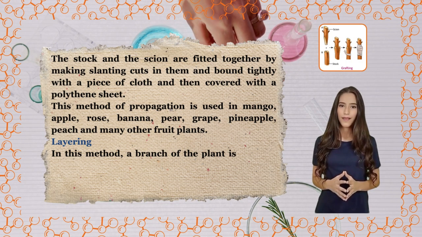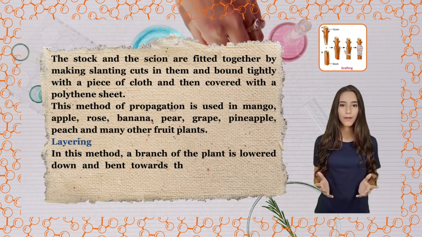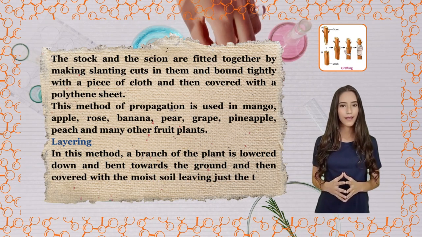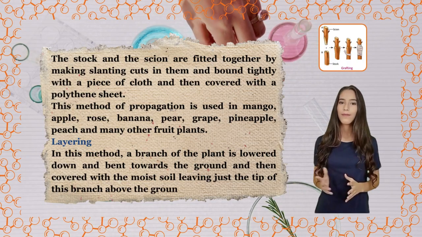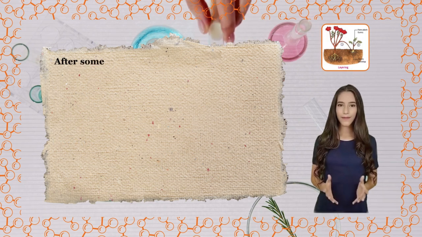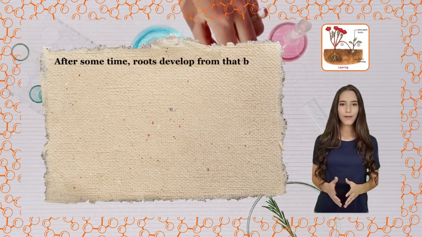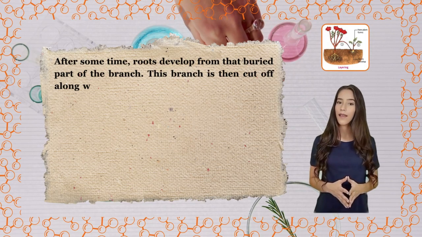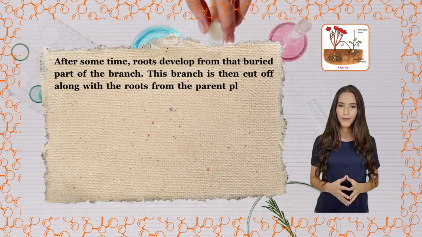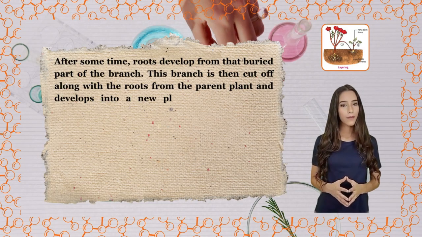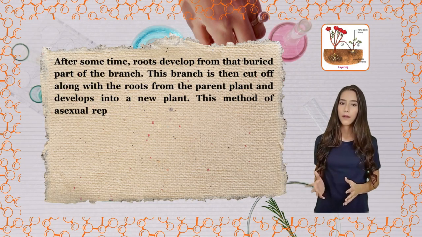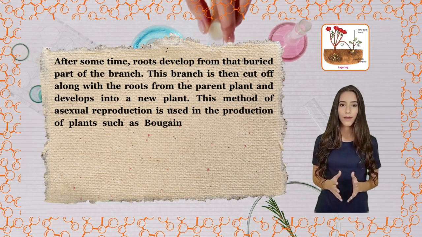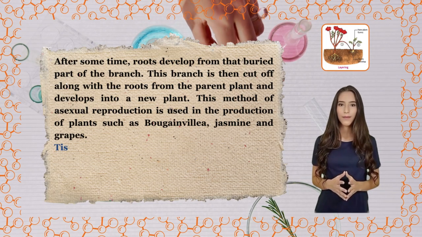Layering. In this method, a branch of the plant is lowered down and bent towards the ground and then covered with the moist soil, leaving just the tip of this branch above the ground. After some time, roots develop from that buried part of the branch. This branch is then cut off along with the roots from the parent plant and develops into a new plant. This method of asexual reproduction is used in the production of plants such as bougainvillea, jasmine, and grapes.